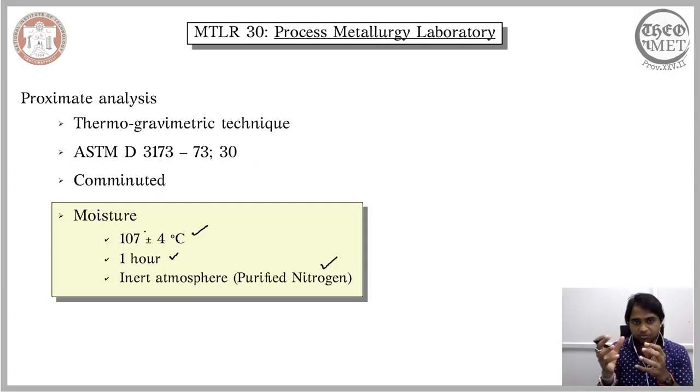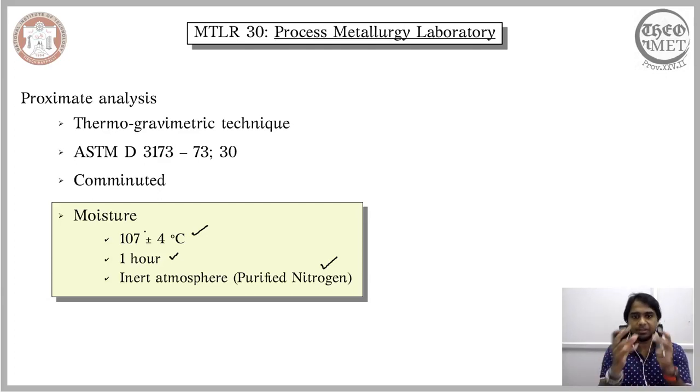During this process, while heating the coal and holding it at this temperature, you will calculate the amount of weight that is lost by the coal, and from that you will ascertain the moisture content in the coal. So essentially you will be heating it to a specific temperature in a specific environment for a specific period of time, and depending on the amount of mass or weight the coal loses during this treatment, you will translate it to the moisture content of the coal.